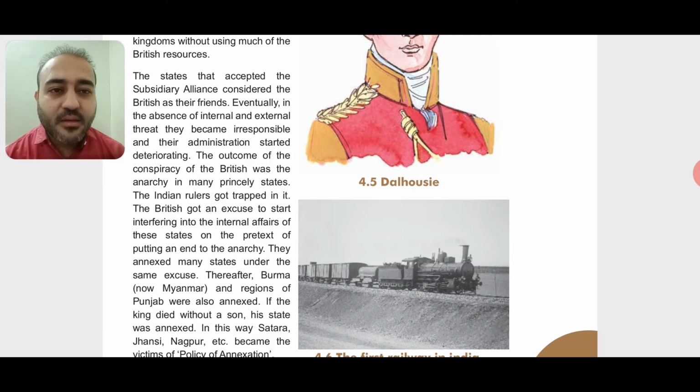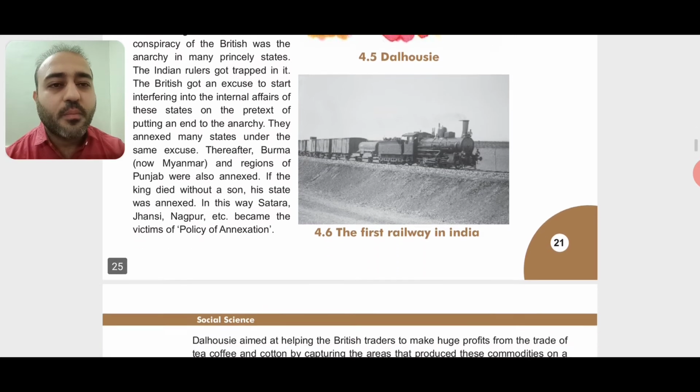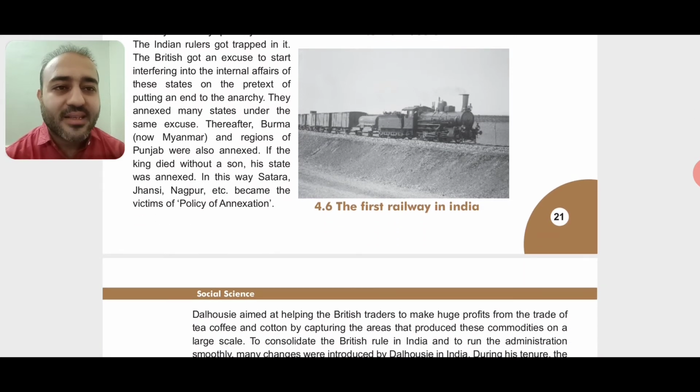They annexed, that means they captured or took away many states under the same excuse. Thereafter, Burma, so Burma is at present Myanmar, and regions of Punjab were also annexed. If the king died without a son, so you might have heard about the famous story of Rani Lakshmi Bai, right? They were also suffering the same thing, okay? Her state was annexed.